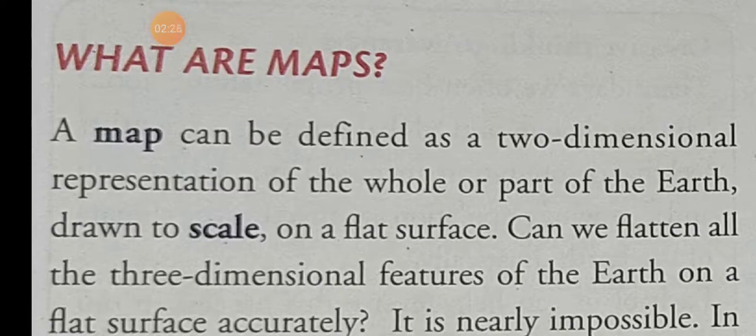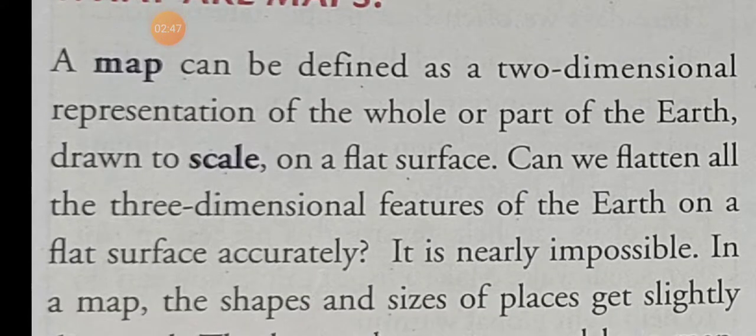What is the meaning of two-dimensional? Two-dimensional means an object having length and breadth. So, a map has length and breadth. It is defined as a two-dimensional representation of the whole or a part of the earth drawn to scale.